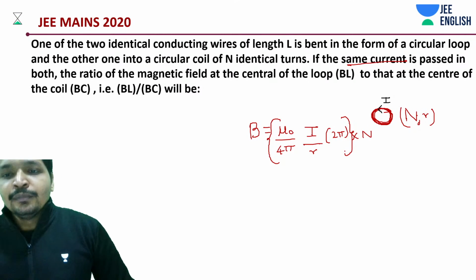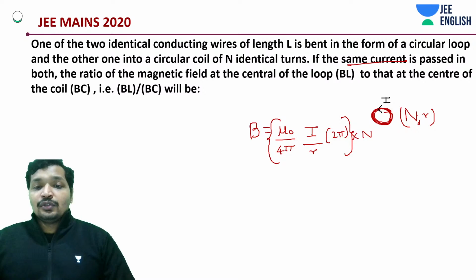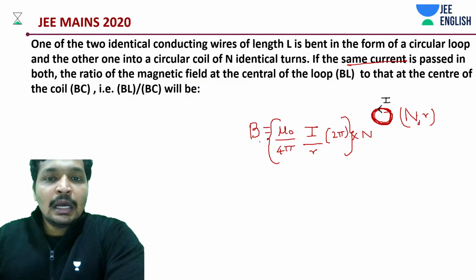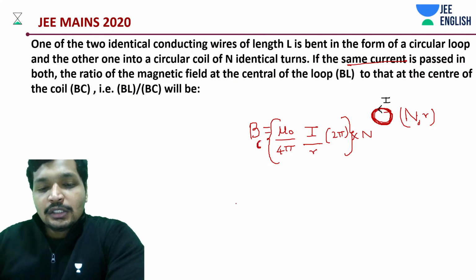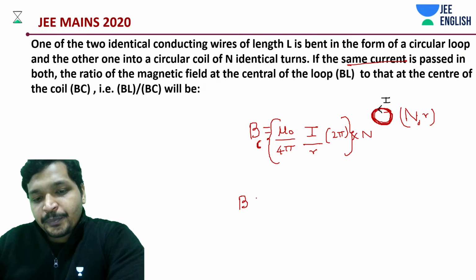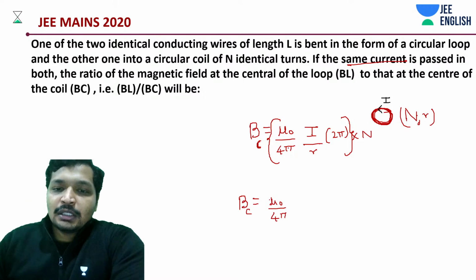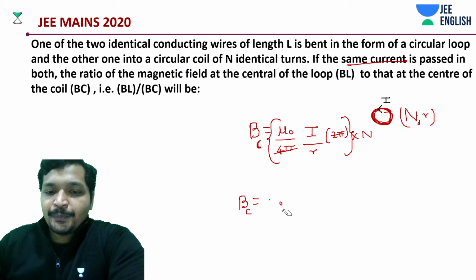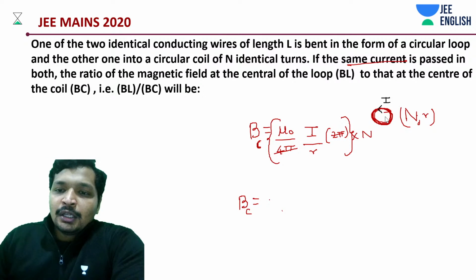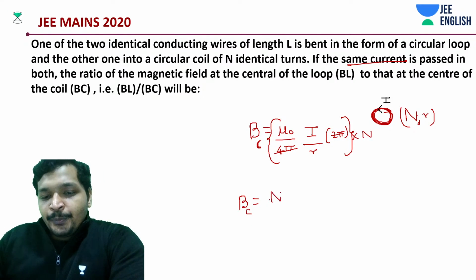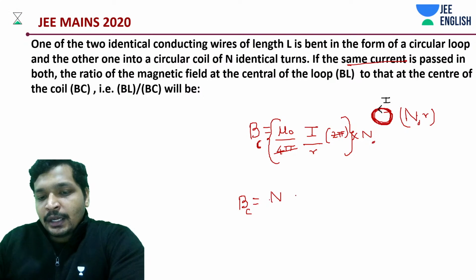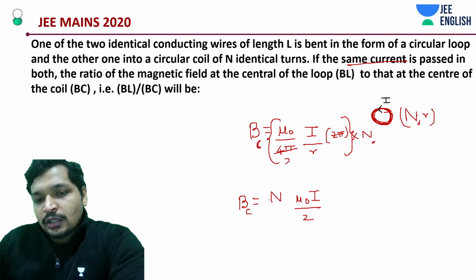Okay, that's it. So let's call this B1 or B coil in this case. So B coil is mu naught n I divided by 2r.